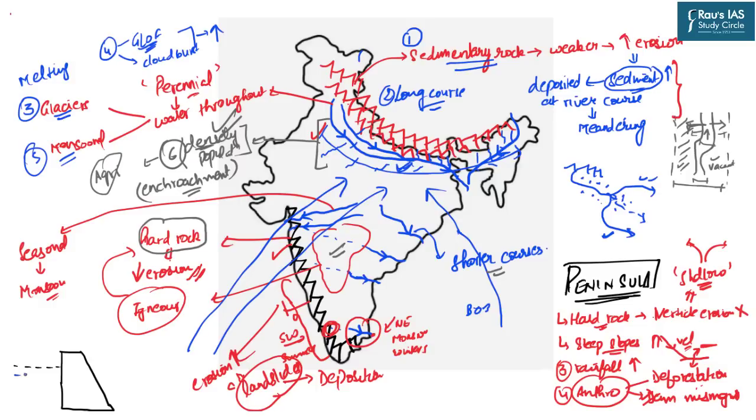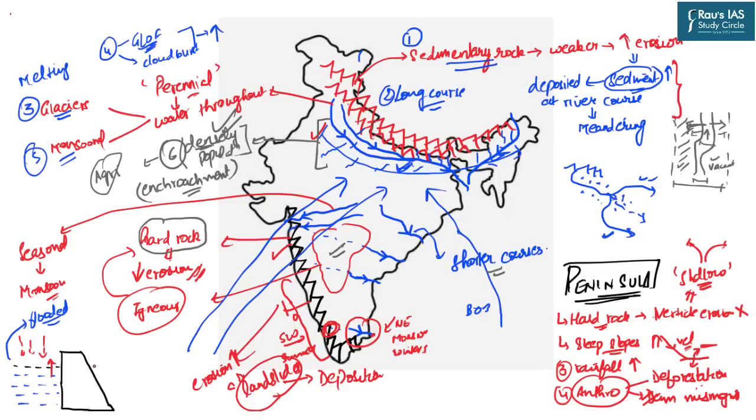The reservoir is obviously filled with water up to its maximum level. That means, first of all, this area, the upstream area, is always flooded because of the presence of the reservoir and the storage of water in that reservoir. That means that dams lead to flooding in the upstream areas. Now let us imagine that rainfall is taking place in this area, and that is why the water level of the reservoir is increasing. Now what needs to be done?